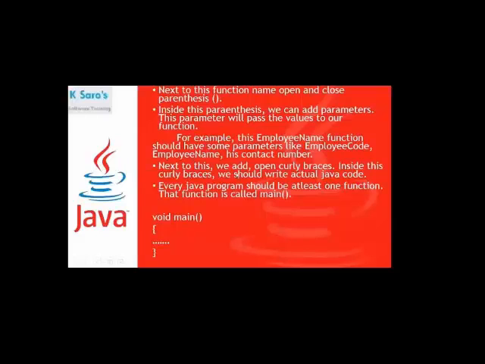Fine. Next to this, we add open curly braces. Inside this curly brace, we should write the actual Java code. So inside this open bracket only, we are going to write some Java code. Every Java program should have at least one function, called main. So in every Java program, we need to write the main function like void main, then open the curly brace, write some code here, and close this main function.